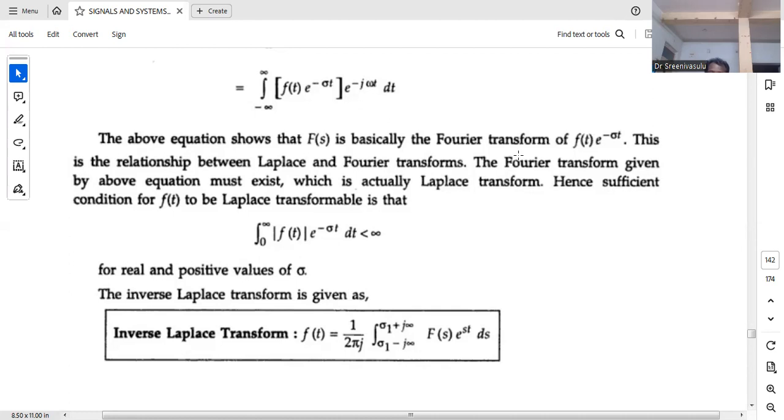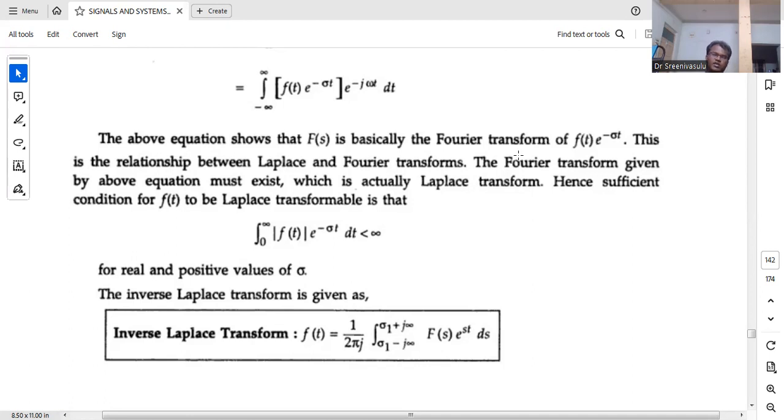So if you see here, the Fourier transform of f of t into e power minus sigma t, to obtain the existence of the Fourier transform, nothing but the existence of the Laplace transform, from minus infinity to plus infinity the magnitude of f of t into e power minus sigma t into dt must be less than infinity.